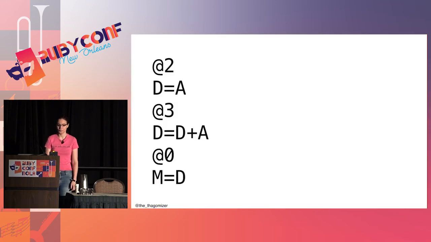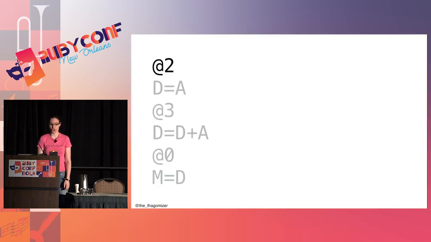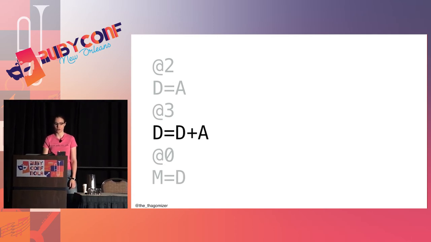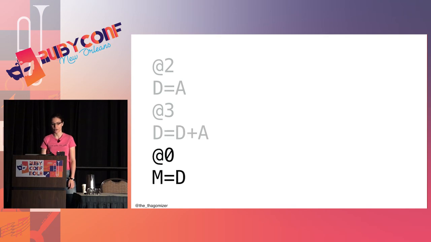So here's how we add. This loads a 2 into the A register. I then move the contents of the A register to the D register. This loads a 3 into the A register. And I add what's in my D register to my A register and assign it to myself. And then I take whatever is there and I assign it to the contents of memory cell 0. And it's memory cell 0 because I put a 0 into the A register, and then I'm using an M, which means it refers to memory, not to the value in A. See, it's easy.